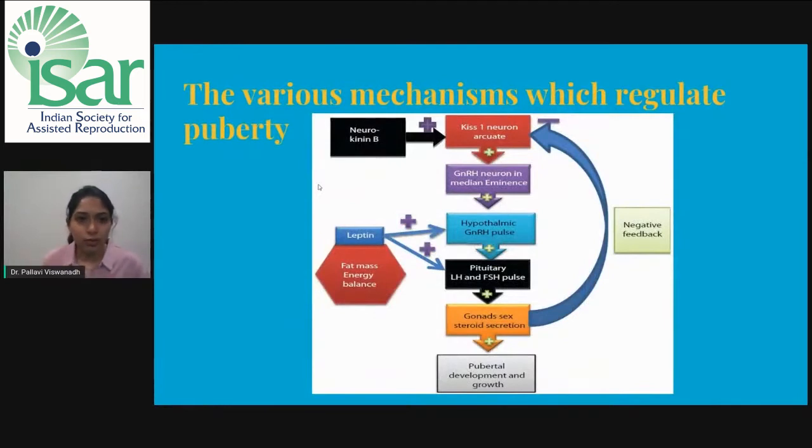This is a pictographic flowchart of the various mechanisms which regulate puberty, which we've understood so far. Like discussed earlier, the KISS1 peptides act as a major signaling component for the activation of the HPO axis and puberty. This KISS1 neuron activation in the arcuate nucleus thereby stimulates the GnRH neurons in the median eminence. This leads to an increase in the hypothalamic GnRH pulses. This increase in the GnRH pulse frequency stimulates the release of FSH and LH from the pituitary, thereby stimulating the gonadal sex steroid secretion, which leads to the pubertal growth and development.